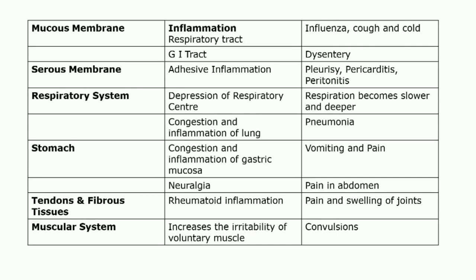It acts on tendons and fibrous tissues and causes rheumatoid inflammation. The word rheumatoid means joint complaints or bony pains. So rheumatoid inflammation leads to pain and swelling of joints. By acting on the muscular system, it increases the irritability of voluntary muscles, which leads to convulsion.